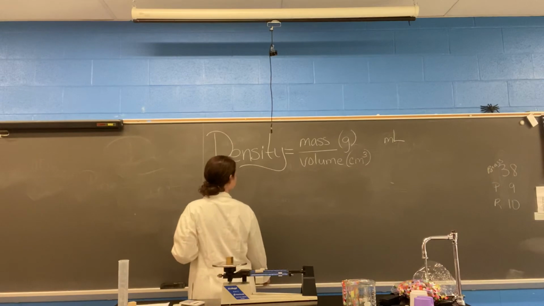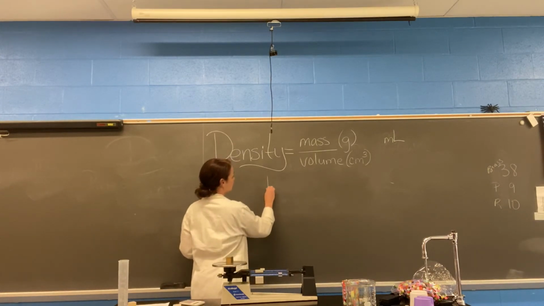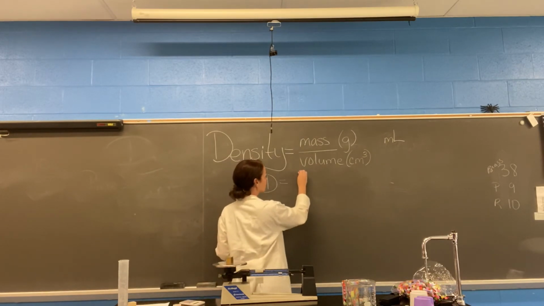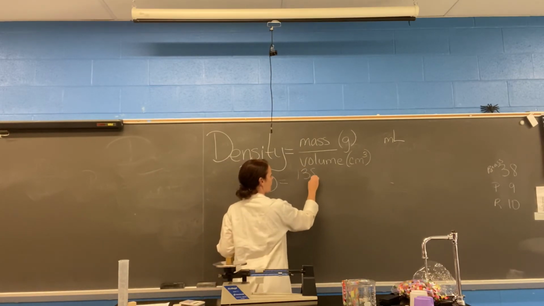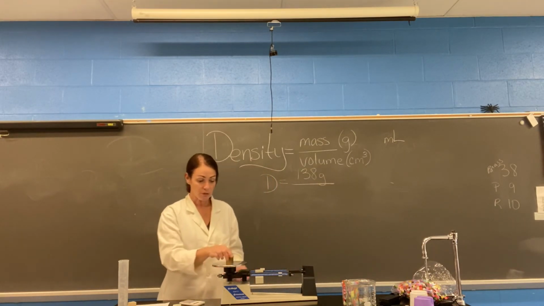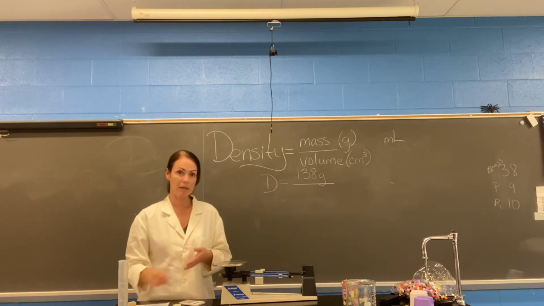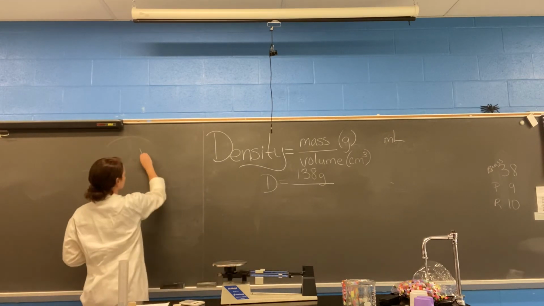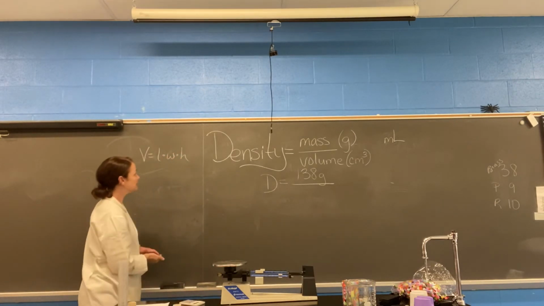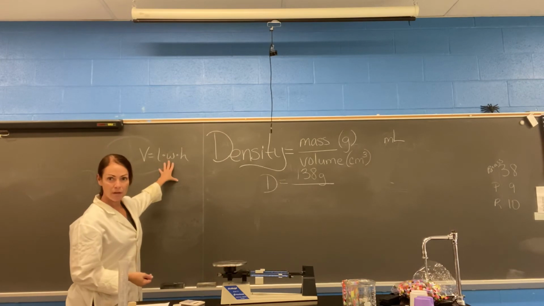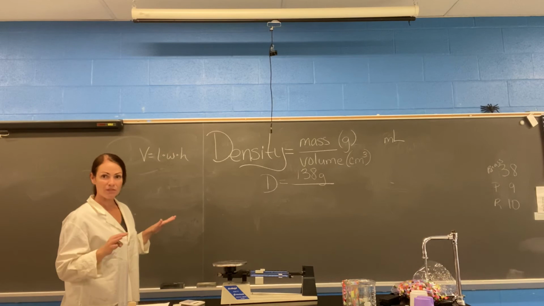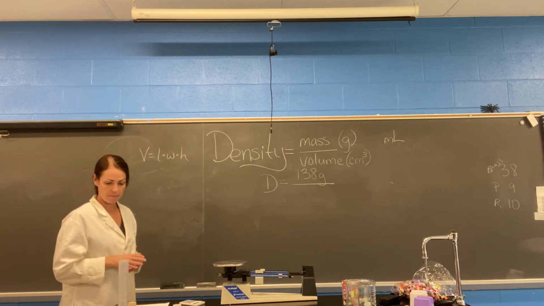138 grams. So we know that the density of this block is mass divided by volume, and we know the mass now is 138 grams. Now we need to know the volume, and to do that, we're going to use the mathematical formula length times width times height. And it doesn't make any difference what you call the length, the width, or the height. It makes no difference at all. All you have to do is find the 3 measurements and multiply them.